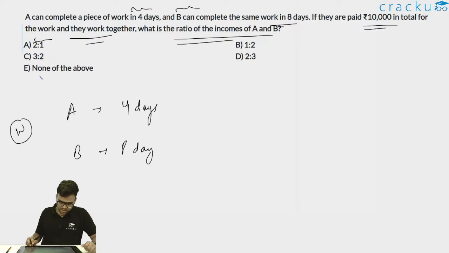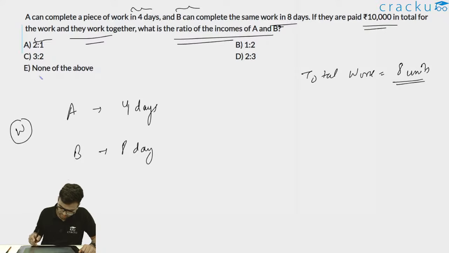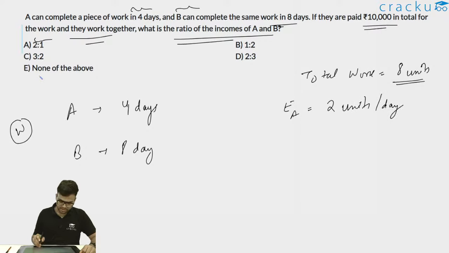So what I'll do, I'll assume that my total work is, let's say, 8 units. Total work is 8 units. So efficiency of A will be what? Efficiency of A will be 2 units per day and efficiency of B will be 1 unit per day.